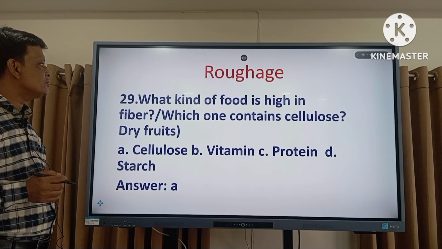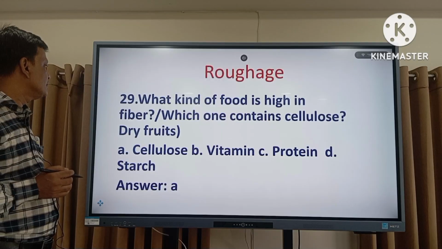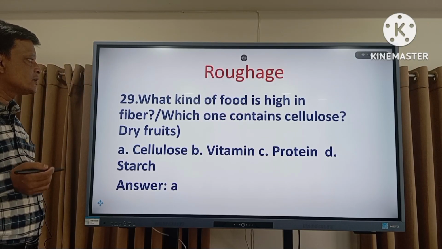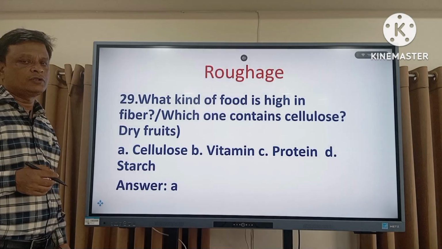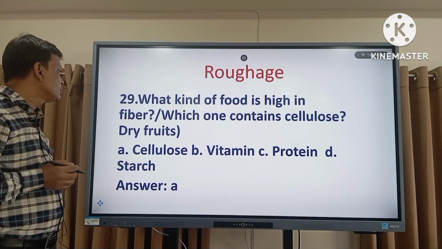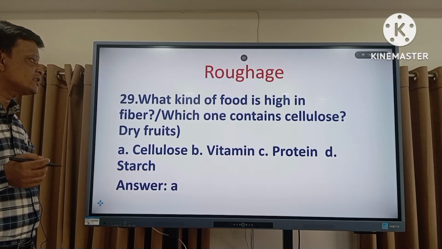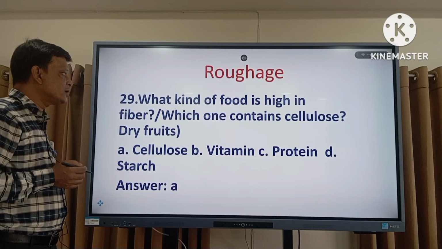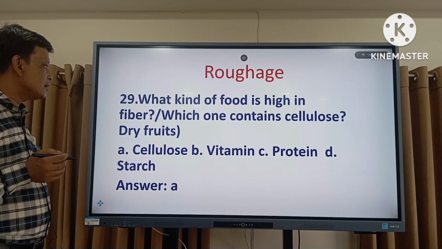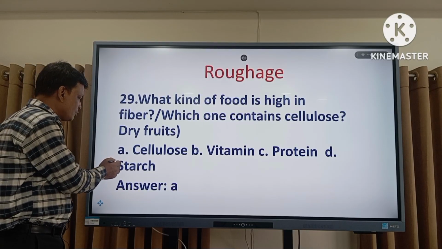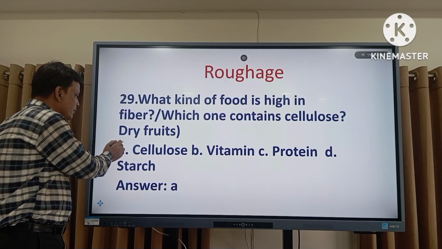29 number question. What kinds of food are high in fiber? Or which one contains the cellulose? Dry foods actually contain the cellulose. Which kinds of food are high in fiber? Cellulose enriched foods actually contain the highest amount of fiber. So the right answer is cellulose. Answer 1, A.